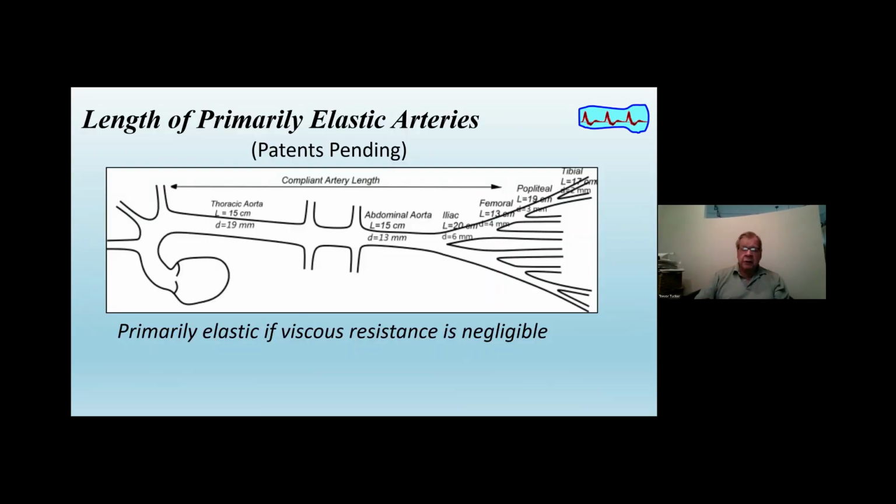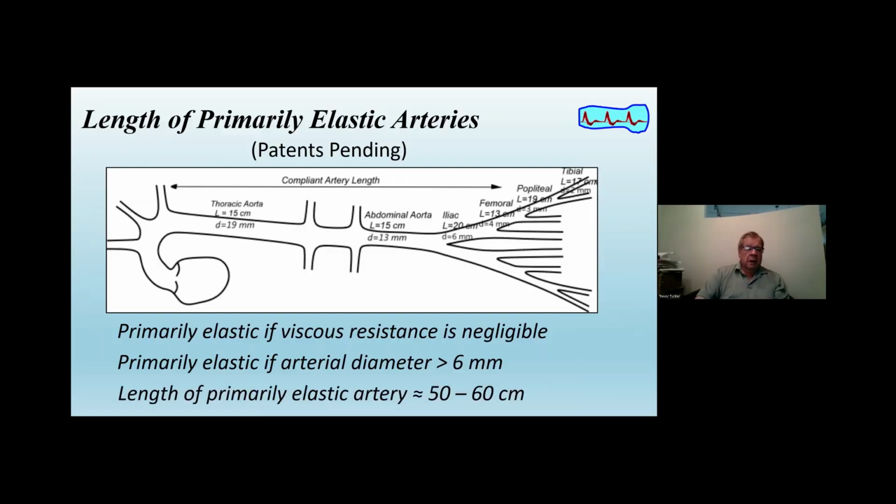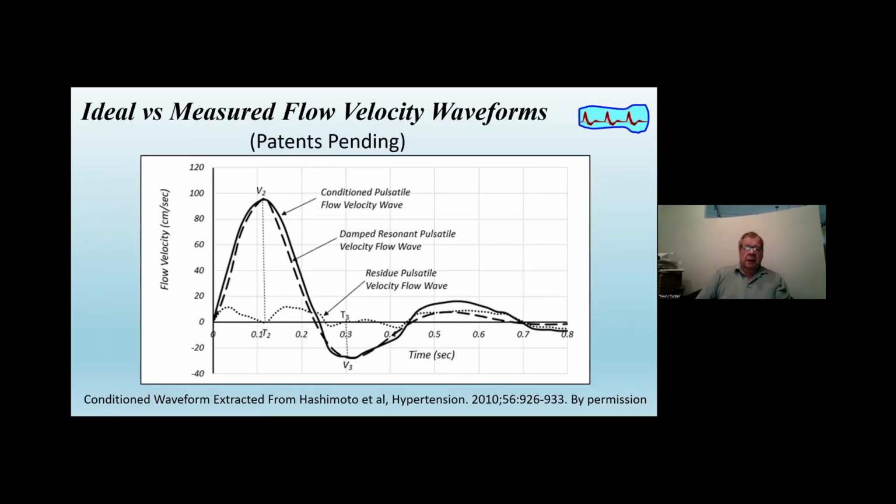And it's a distance for which the viscous resistance to the elasticity is negligible. And it's primarily for those arteries greater than 6 millimeters. And the length of that primarily elastic artery is 50 to 60 centimeters. And now compare a theoretical predicted result to a measured result. This is taken from the paper by Hashimoto in 2010.